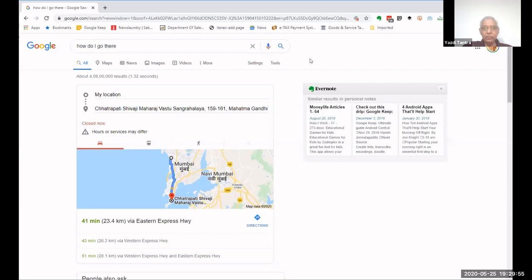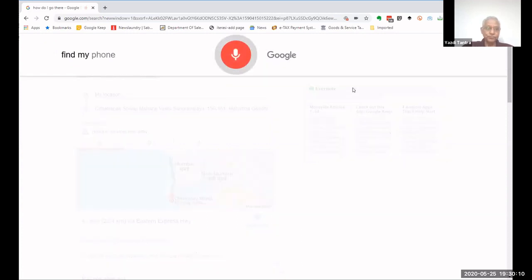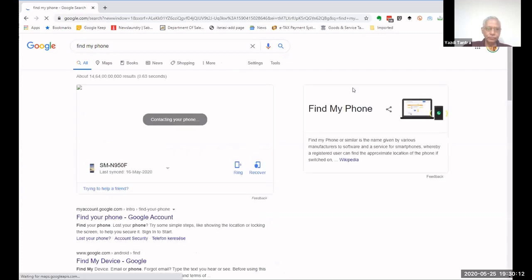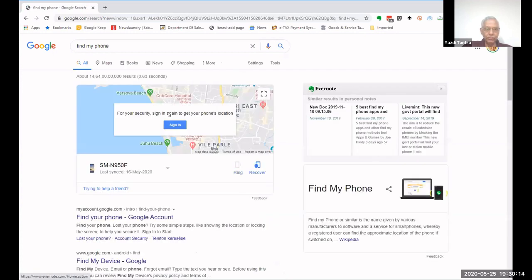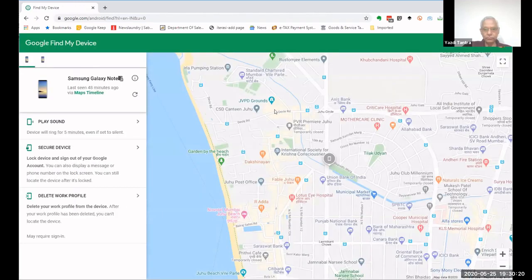Okay. So now what I'm going to ask Google is to find my phone. Just see the fun of it. My phone just now is on silent. Okay. My phone is on silent, and I am just saying, find my phone. So it says sign in. It is showing me where exactly my phone is, and I can say now what to do with this.